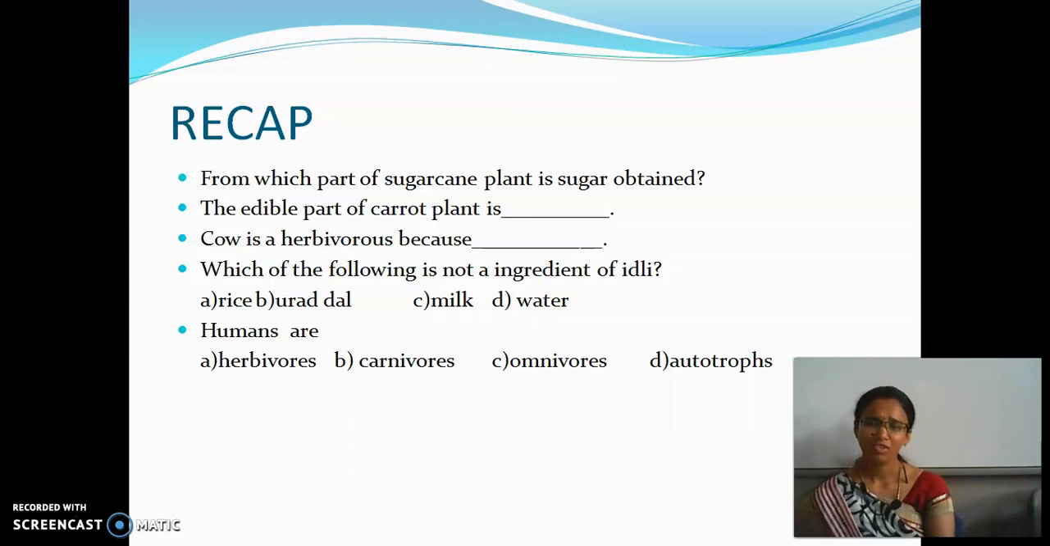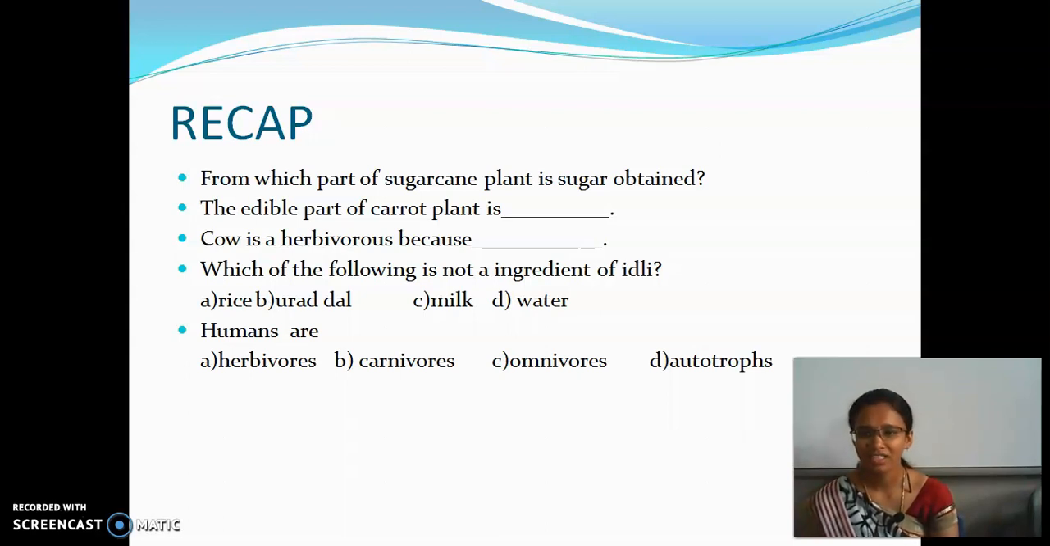Good. So, now try to say an example of carnivore. Yeah, they are lion, tiger, etc. And then the last one is omnivore. What do you mean by omnivore? Yes, the one which eats both plant and animal is called omnivore.